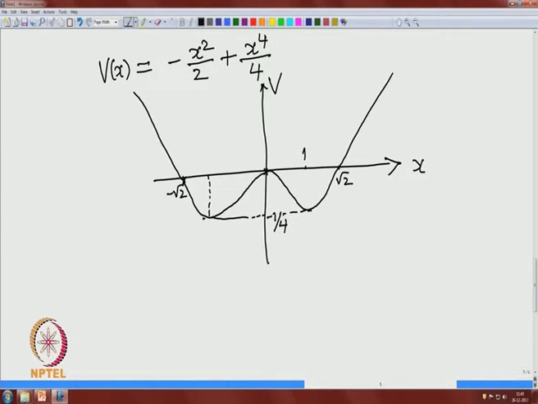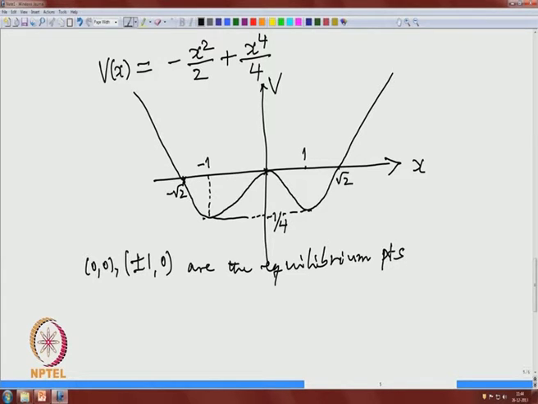Okay. So, this occurs at plus 1 and this is minus 1, and recall that in this case we have 0 0 and plus or minus 1 0 as the equilibrium points, and you may recall the linear analysis we have done at this stage to understand the behavior of orbits very clearly.